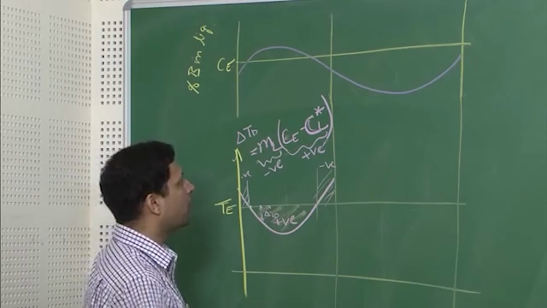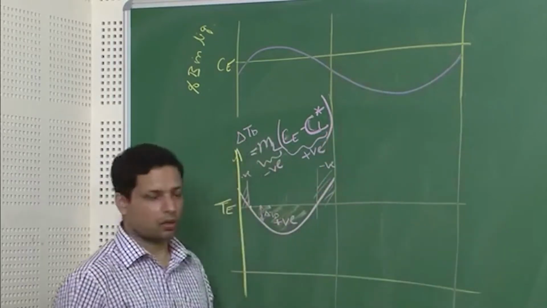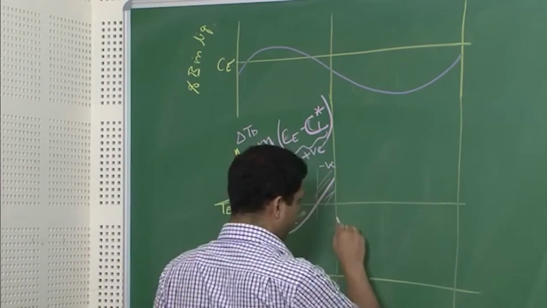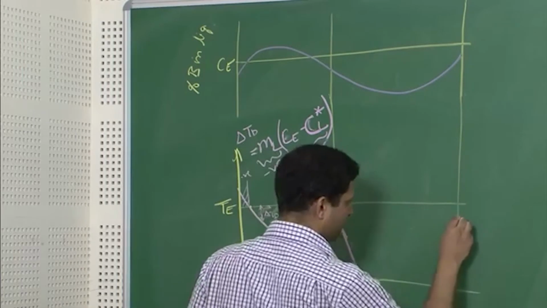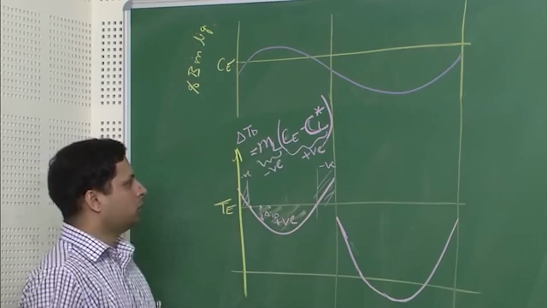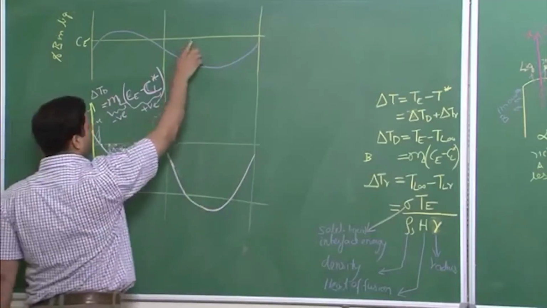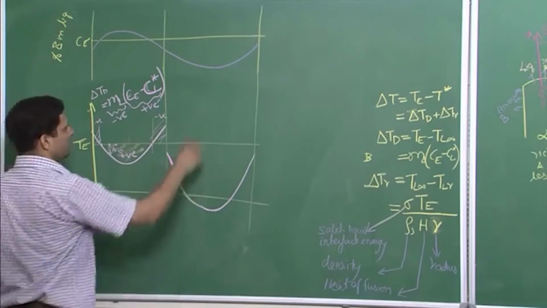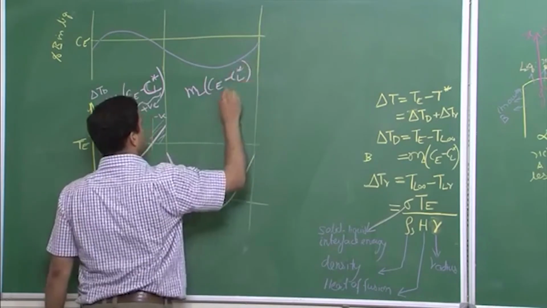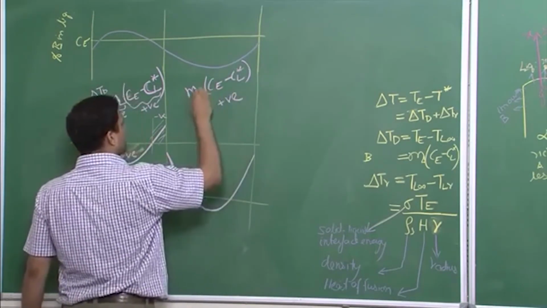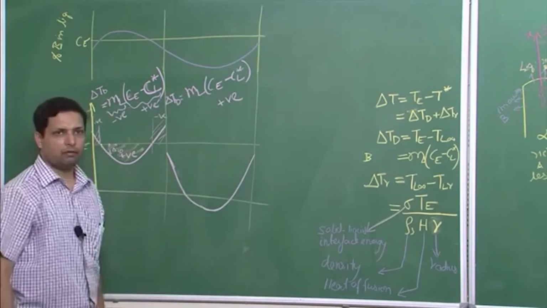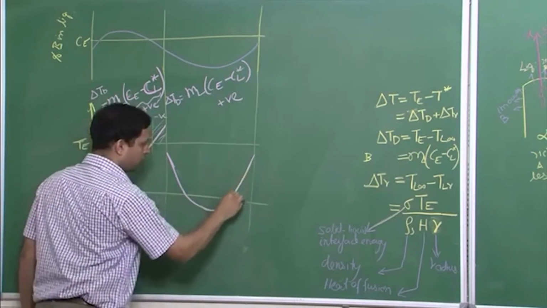Now let us look at the other part. We are now looking at the beta part. Over here, if we were to draw, it would come out something like this. You would say over here CE minus CL star is positive, and if we take ML equal to negative, then this overall thing should have been negative, but it is coming out to be positive for the beta part.